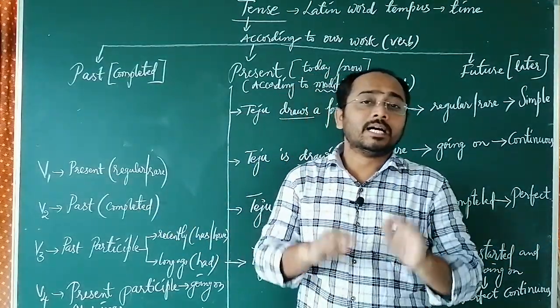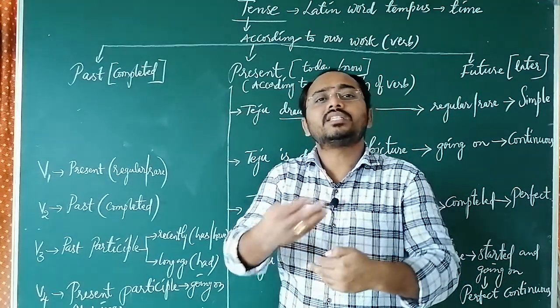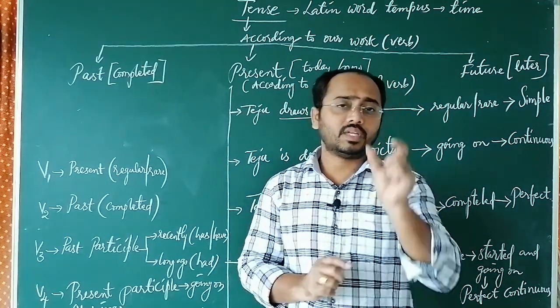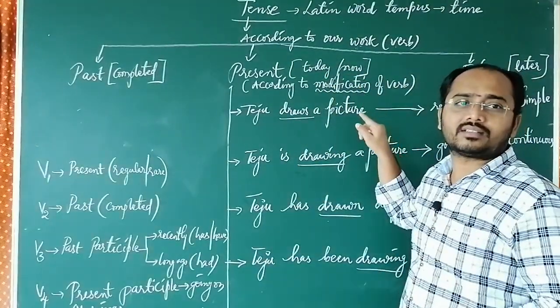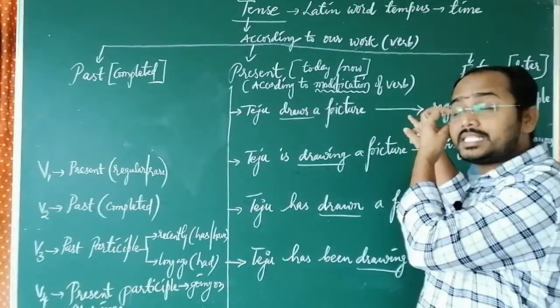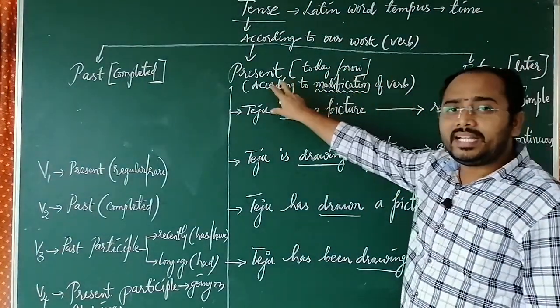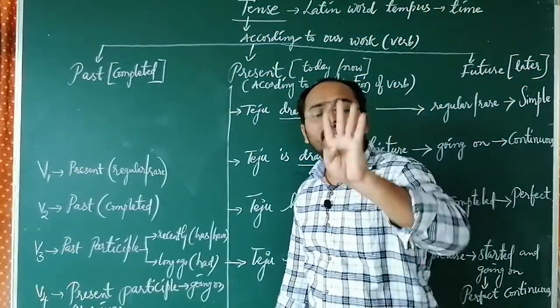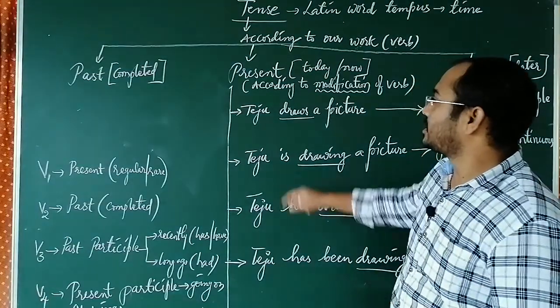Completely replacing. Modify means adding something and changing its features. So here we are not changing the verb, we are just modifying its features. According to the modification of the verb, every tense is divided into four categories. How and what? That we are going to discuss now.